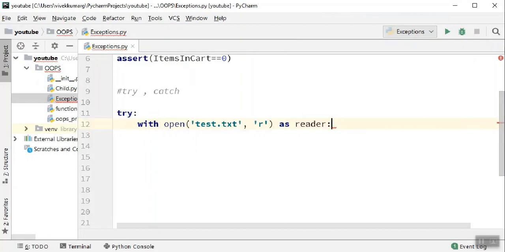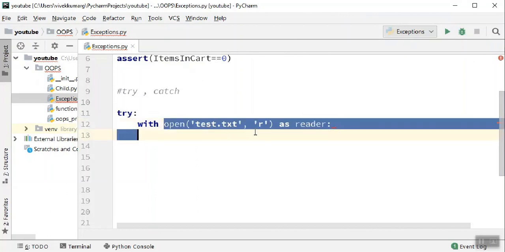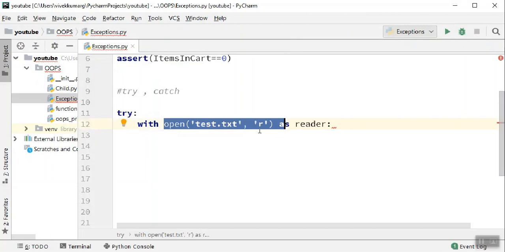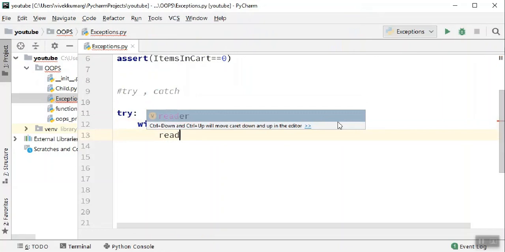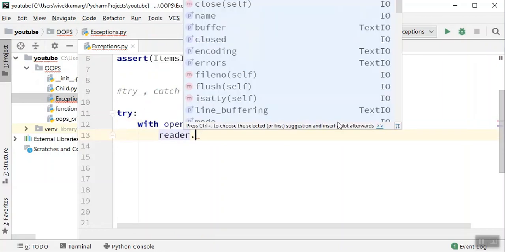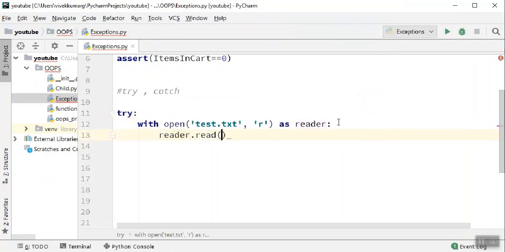Here we are opening a file, and you know that this file does not exist. You see there's no file called test.txt here. So we are trying to open this file, then I'll say as a reader and then read. Perfect.